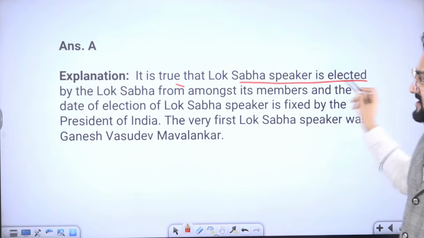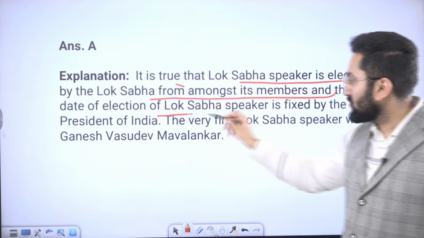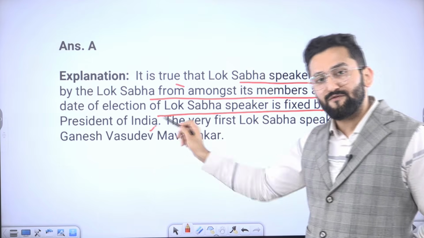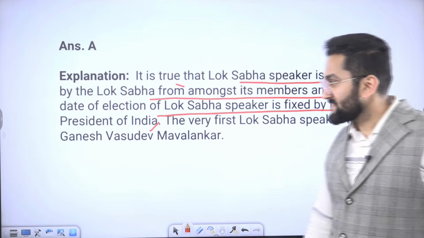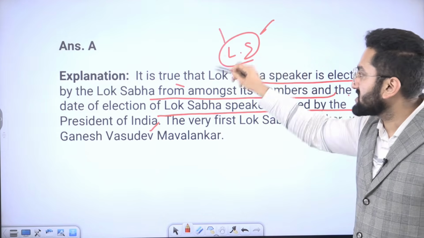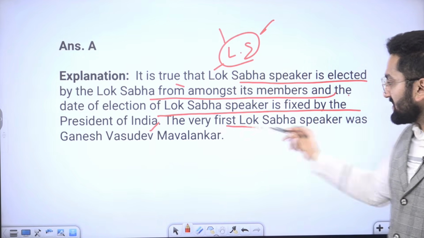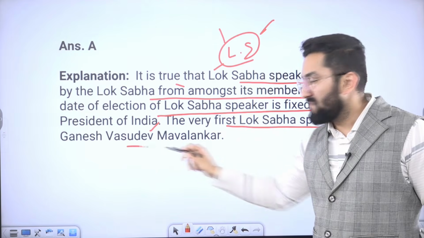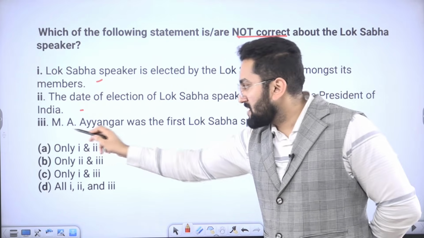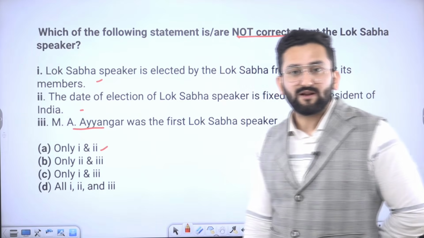So the Lok Sabha Speaker is elected from amongst its members, and the date of election is fixed by the President of India. In the Speaker's case, only Lok Sabha members are going to vote. The very first Lok Sabha Speaker was G.V. Mavalankar. In this question, M.A. Iyengar is given. That is why statements 1 and 2 are correct.